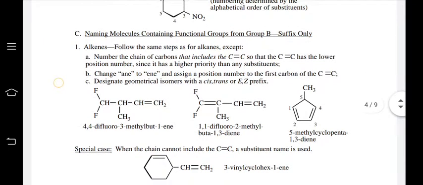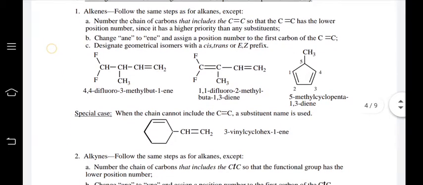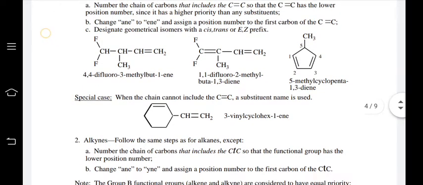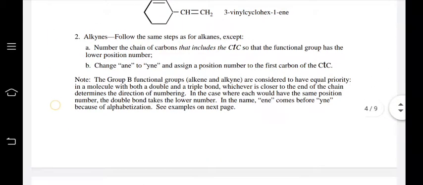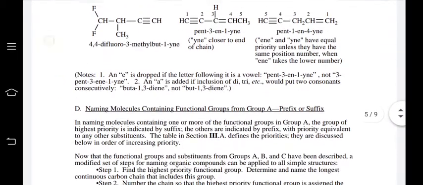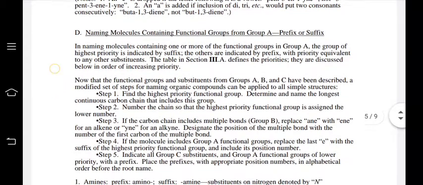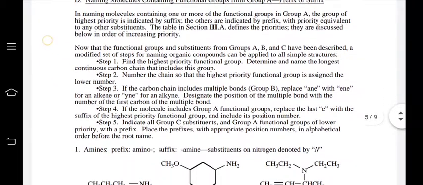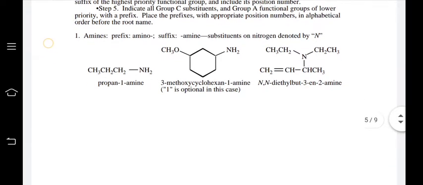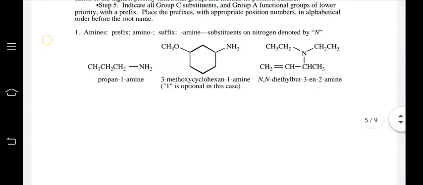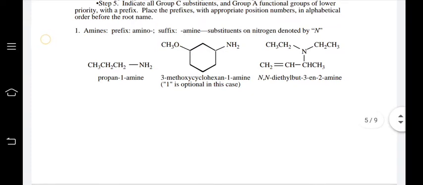Next is the naming of molecules containing functional groups. Here the functional group is an alkene, that is, ene. Here is another compound having a functional group, CH3, CH2, CH2, NH2. Propan-1-amine is the name, with amine as the functional group.